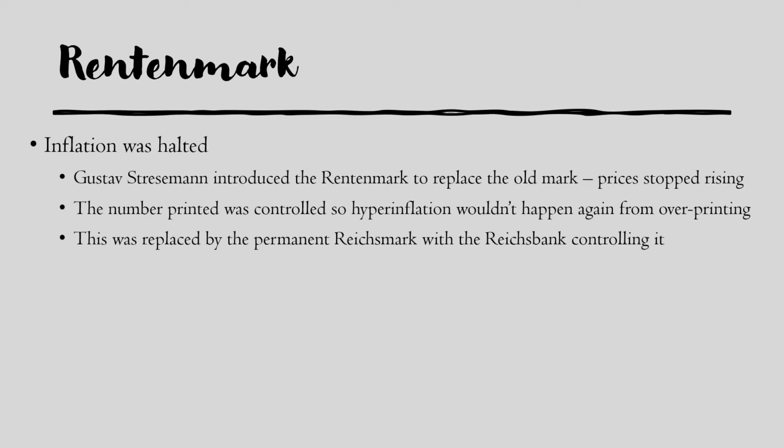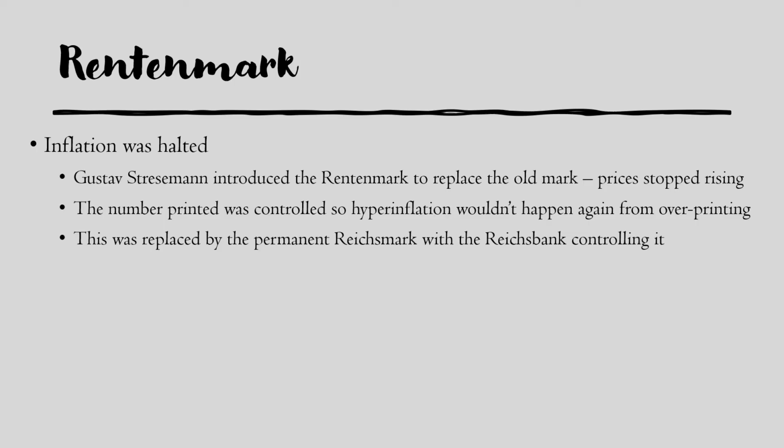Firstly, the introduction of the Rentenmark. The first effect of this was that hyperinflation was halted. So Gustav Stresemann, who was Chancellor at the time, introduced the Rentenmark to replace the former mark so that prices stopped rising. If you remember the facts from the first episode, the price of bread rose from 1 mark in 1919 to 100,000 marks by 1923, so a huge increase. But he introduced the Rentenmark in September 1923, and this stopped inflation, it stopped prices rising.